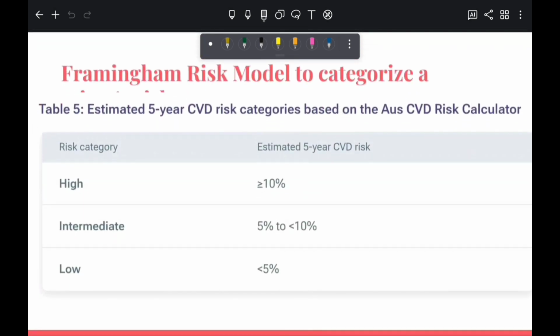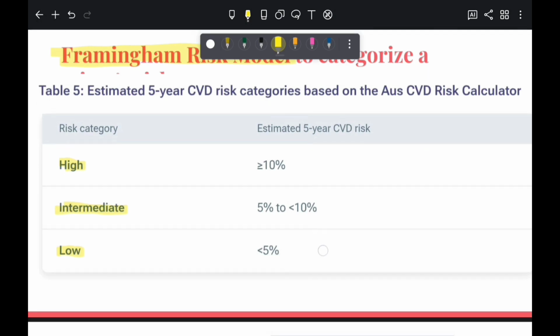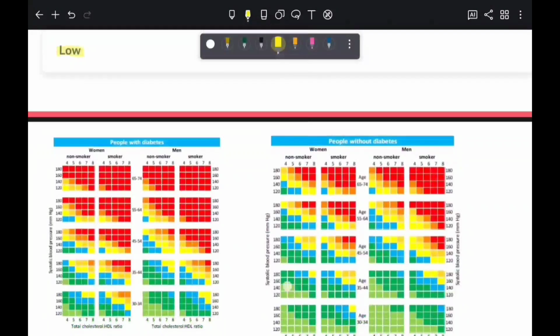So, what does the AMC expect you to know about CVD risk assessment? It's all about using the Framingham risk model to categorize a patient's risk: high, intermediate, low. This model is a cornerstone of Australian guidelines, but it can be tricky if you don't know the details. Let's break it down step by step.